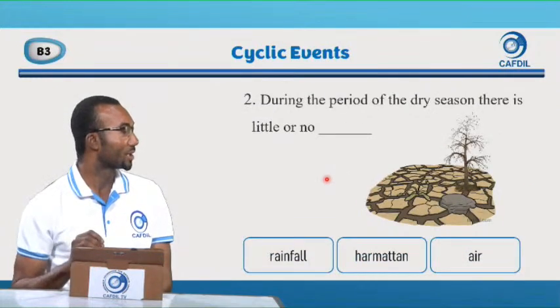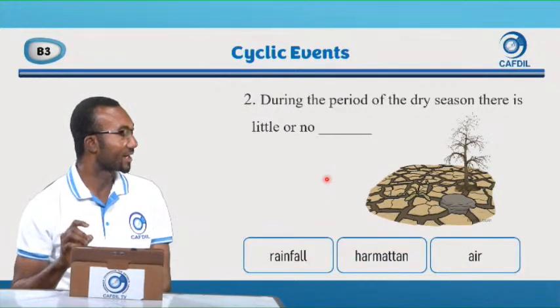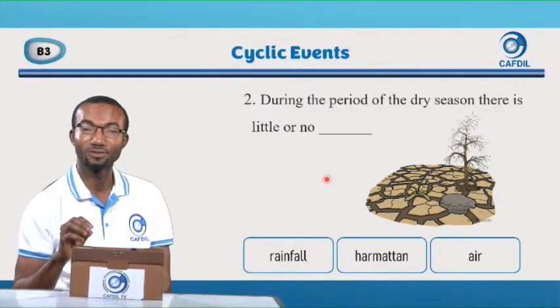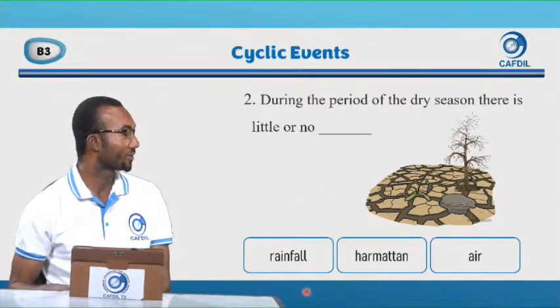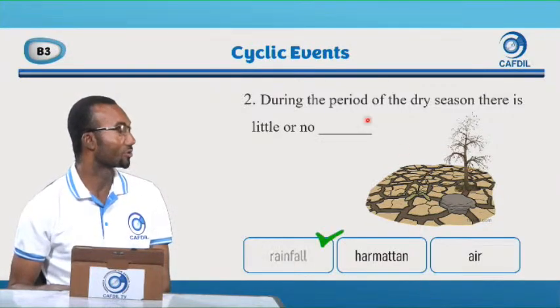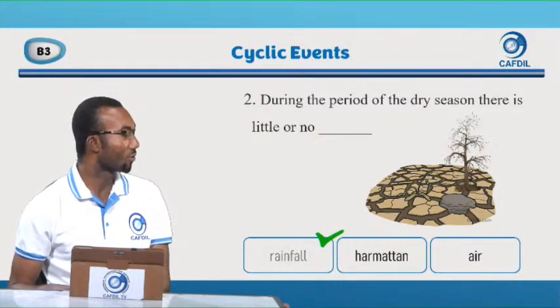2. During the period of the dry season, there is little or no what? So you have rainfall, you have harmattan, you have air. So there is little or no what during the dry season? Good. Rainfall. So during the period of the dry season, there is little or no rainfall.